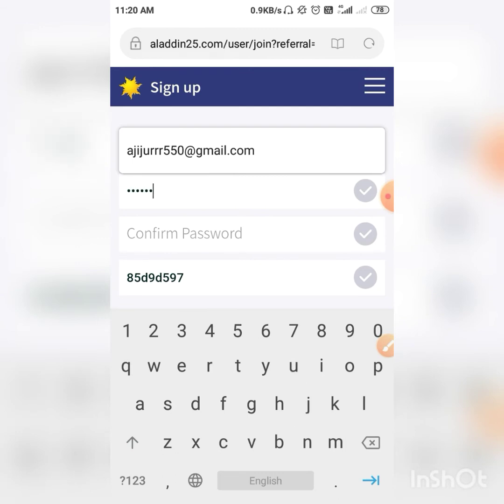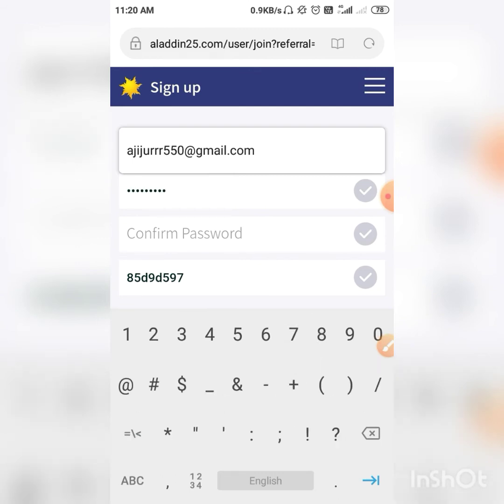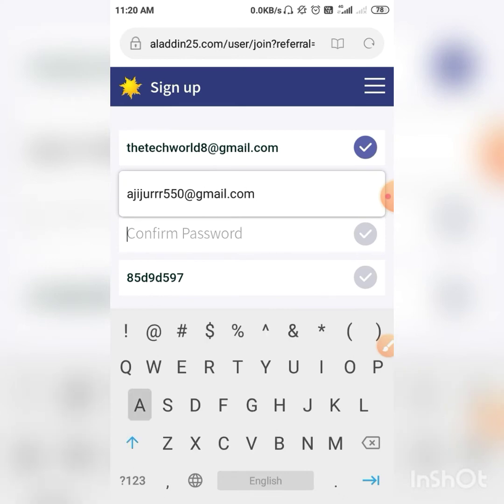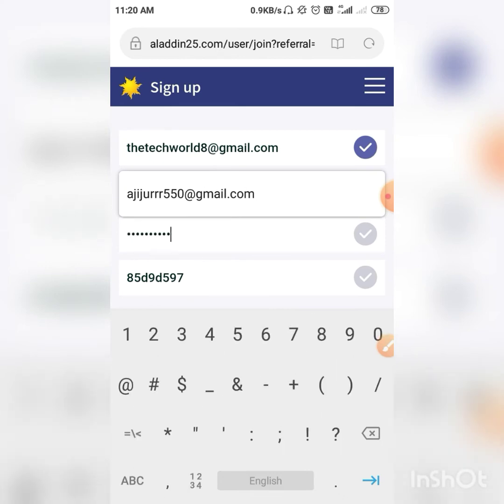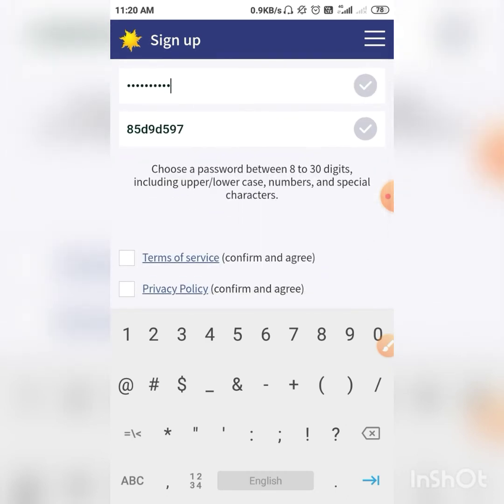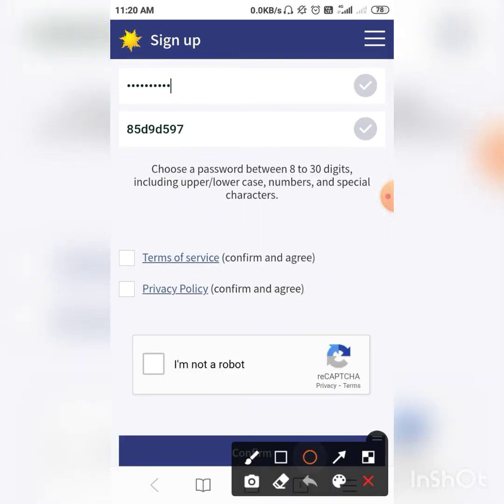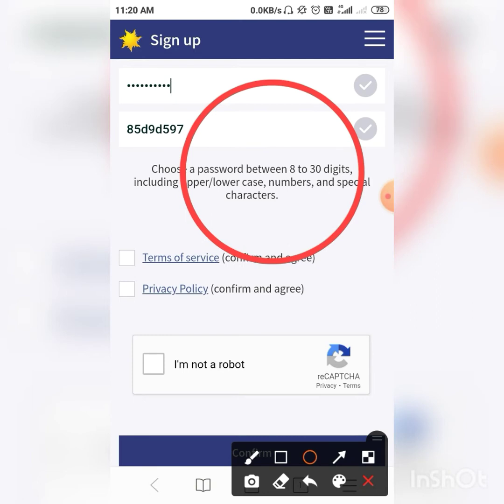So guys, notice this password: minimum 8 characters, a special character, a number, a small character, and a large character.